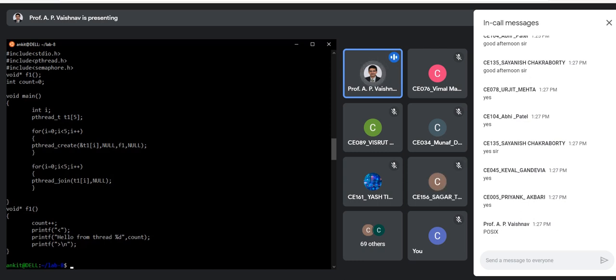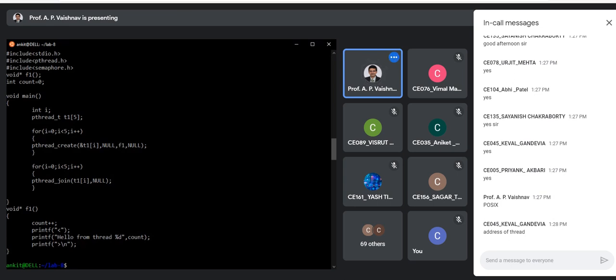Do you remember what the arguments of pthread_create are? What is the first argument that we are passing? It is the address of the thread. That's correct. And the thread is declared either inside the main function, or you can even declare the thread as a global variable. That depends upon the scope which you want to apply.